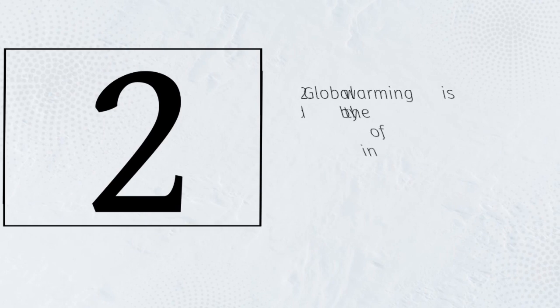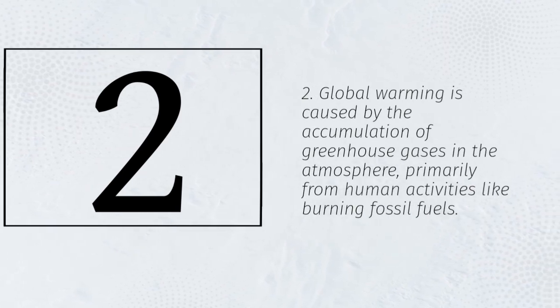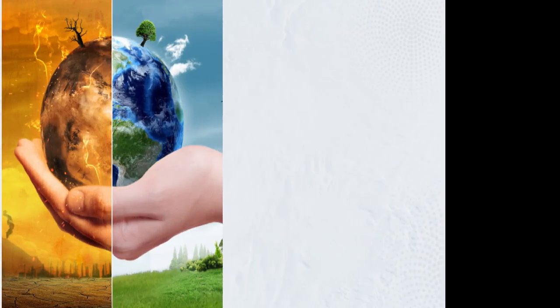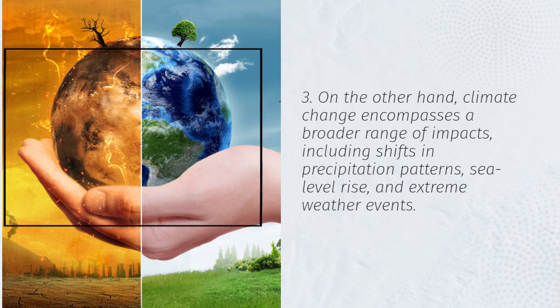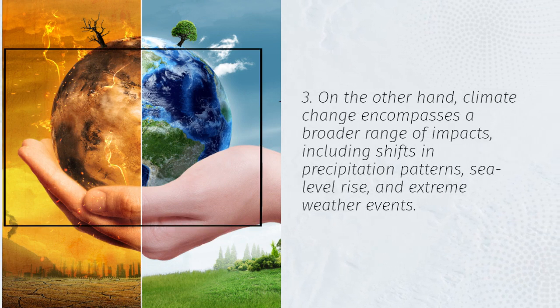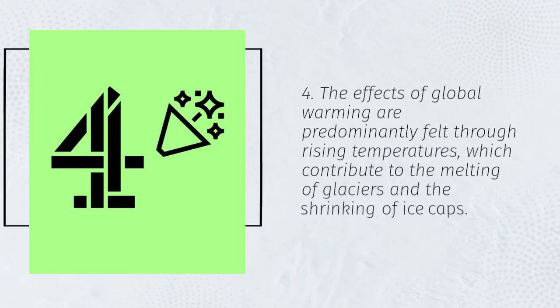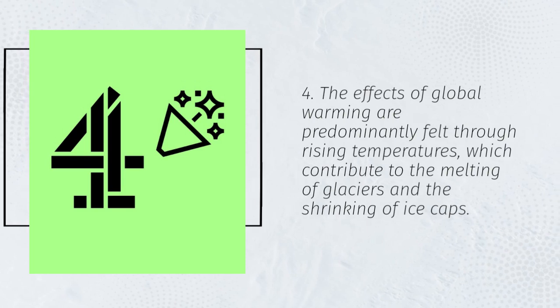2. Global warming is caused by the accumulation of greenhouse gases in the atmosphere, primarily from human activities like burning fossil fuels. 3. On the other hand, climate change encompasses a broader range of impacts, including shifts in precipitation patterns, sea level rise, and extreme weather events. 4. The effects of global warming are predominantly felt through rising temperatures, which contribute to the melting of glaciers and the shrinking of ice caps.